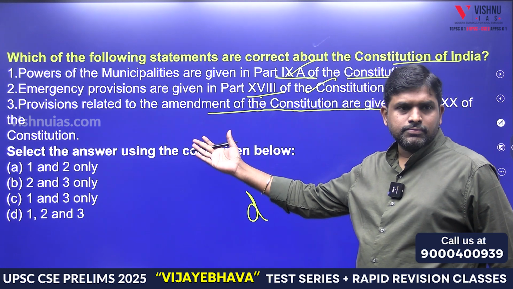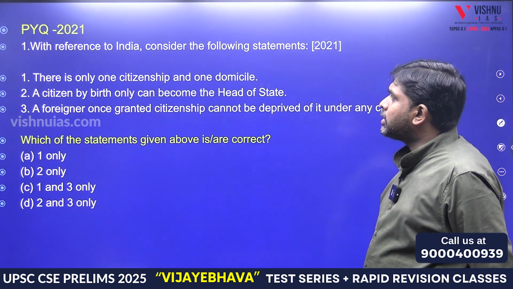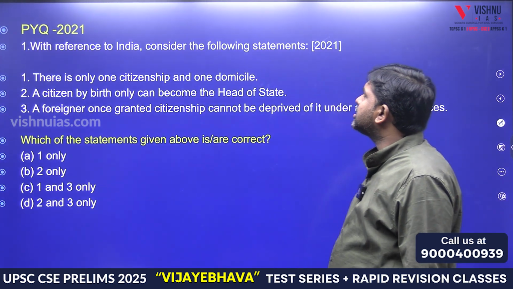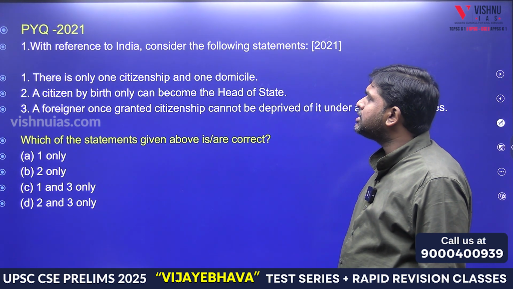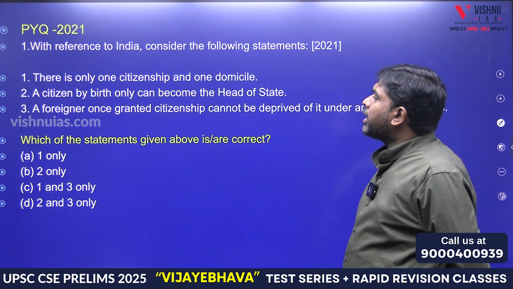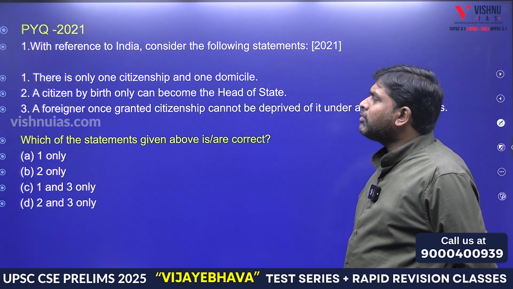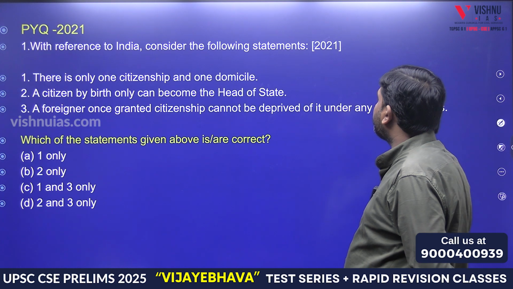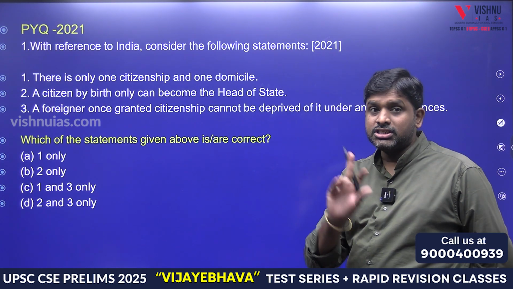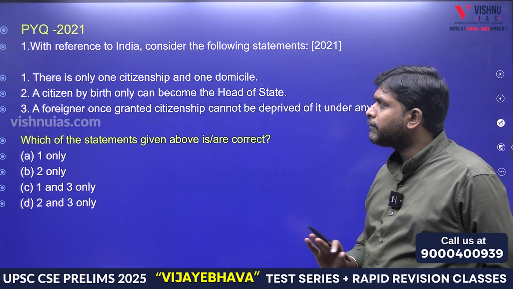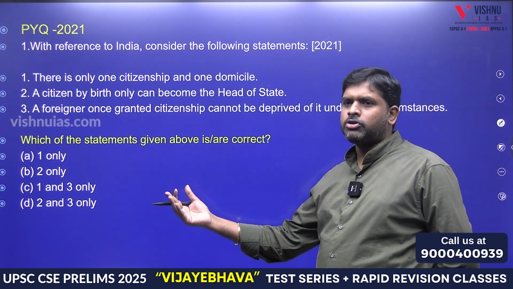PYQ, 2024 PYQ. Yes, 2021. With reference to India, consider the following statements. There is only one citizenship and one domicile. A citizen by birth only can become the head of the state. A foreigner once granted citizenship cannot be deprived of it under any circumstances. Citizenship question was asked in 2021. We will discuss the citizenship topic and we will come back.